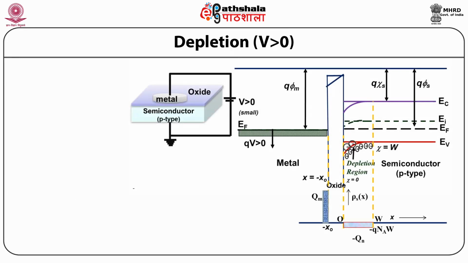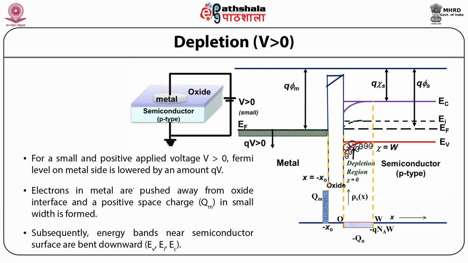Now here the depletion condition corresponds to the applied bias greater than 0. So for a small positive applied bias, the holes are pushed away from the oxide interface.